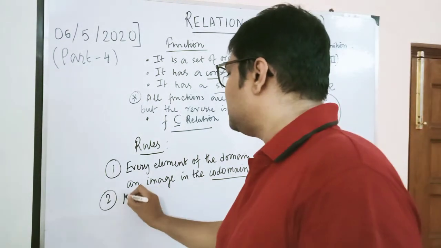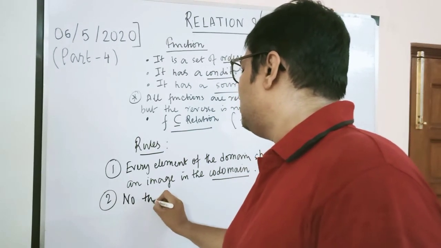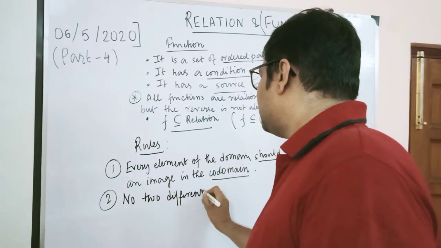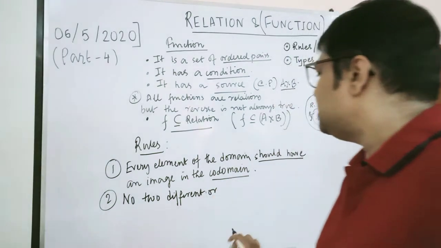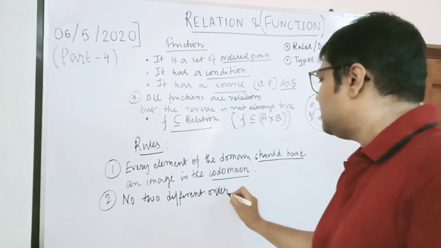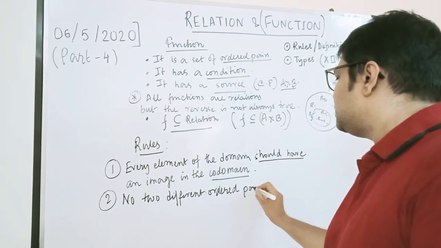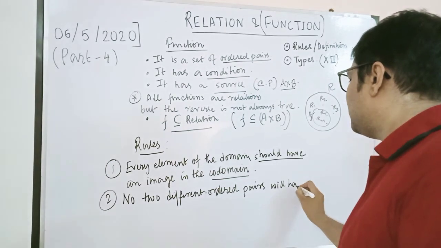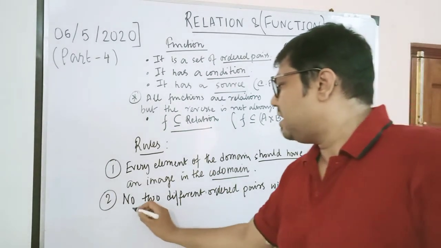The second rule is: no two different ordered pairs will have the same first element.